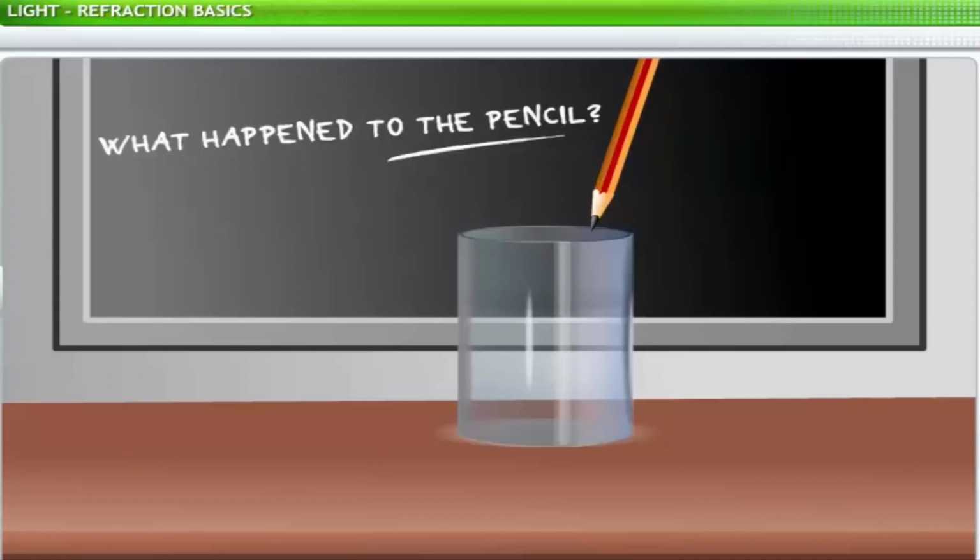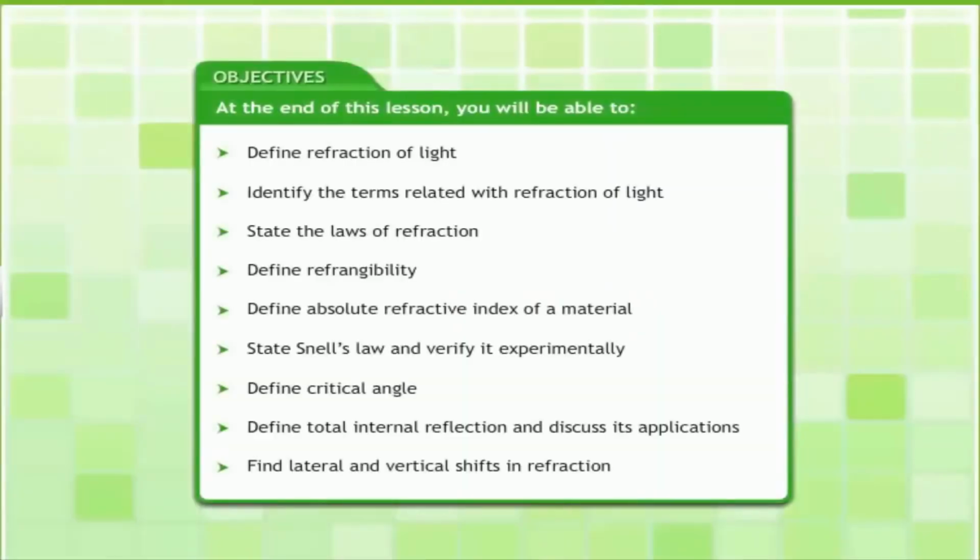In this lesson, you will learn about refraction and concepts associated with it. At the end of this lesson, you will be able to define refraction of light, identify the terms related with refraction of light, state the laws of refraction, define refrangibility, define absolute refractive index of a material, state Snell's law and verify it experimentally, define critical angle, define total internal reflection and discuss its applications, and find lateral and vertical shifts in refraction.